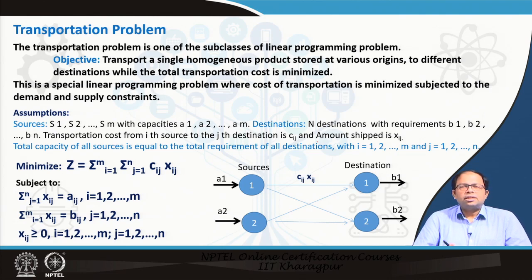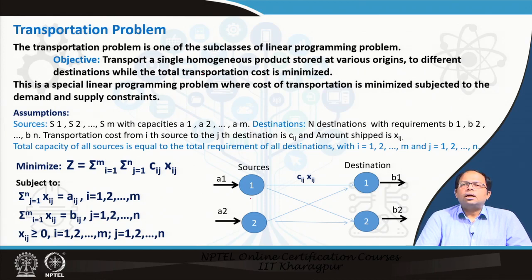So, this is the first, and the transshipment problem is a transportation problem where there is a transshipment center as well. The transportation problem is one of the subclasses of linear programming problem, and the objective is to transport a single homogeneous product stored at various origins to different destinations while the total transportation cost is minimized.